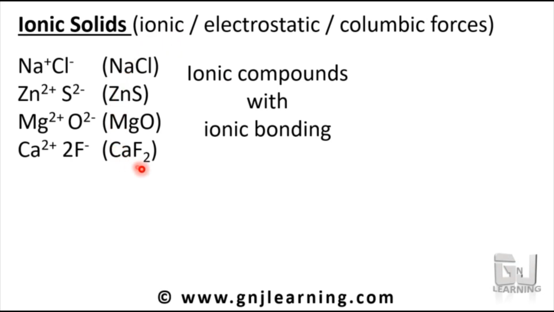We have given four different types of solids. First one is NaCl, with the ions Na plus and Cl minus. Second one is Zn2 plus and S2 minus, sulfur 2 minus. Third one is Mg2 plus and O2 minus. And the fourth one is Ca2 plus and F minus. In these compounds, if they are in solid form, the interaction is ionic, between positive and negative charge.